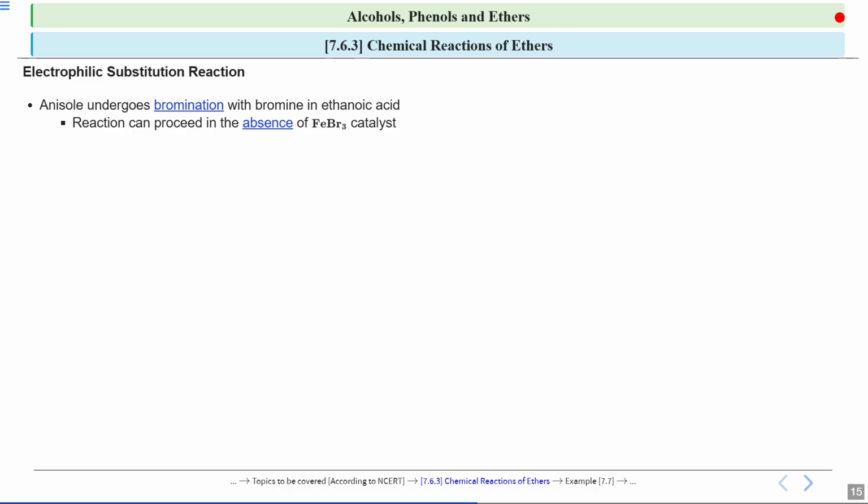But in this case of anisole, you have the OCH3 group, which is the methoxy group, and it is a strongly activating group due to the resonance donation of the lone pair of oxygen into the ring. Because of this, anisole can react with Br2 without the presence of FeBr3 as a catalyst. Okay, so in this case, we are taking a polar solvent. So in the polar solvent, Br2 gets polarized easily.